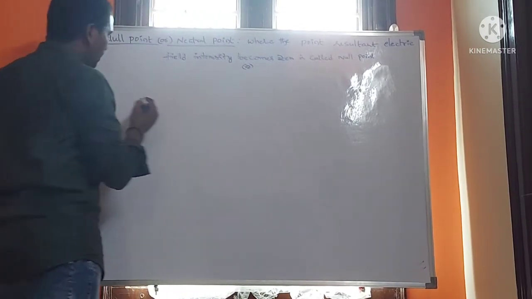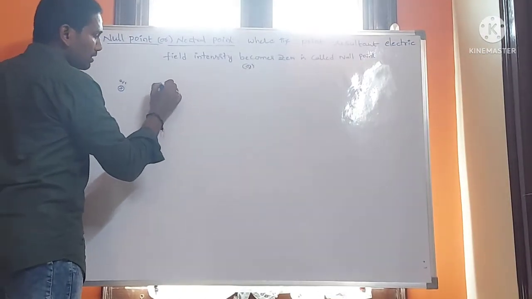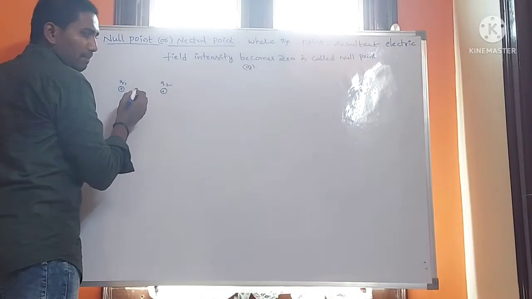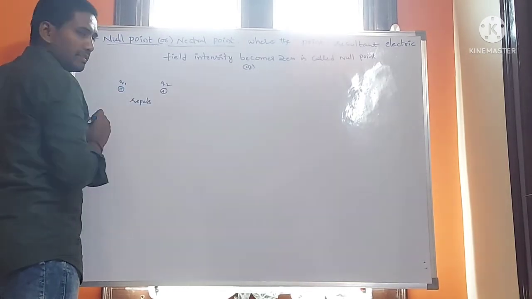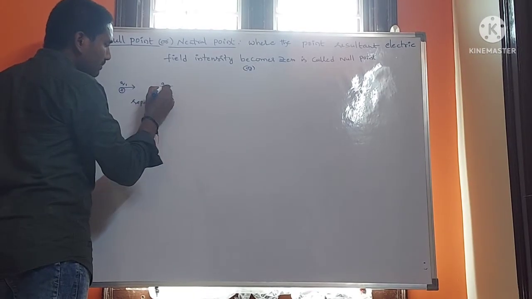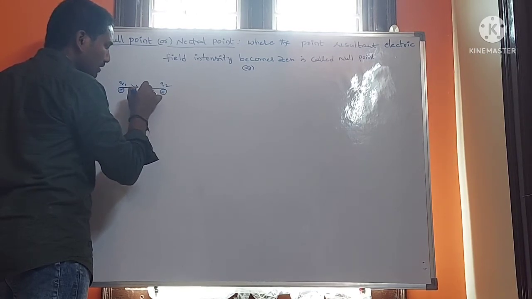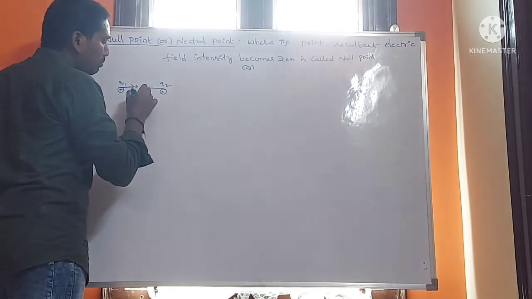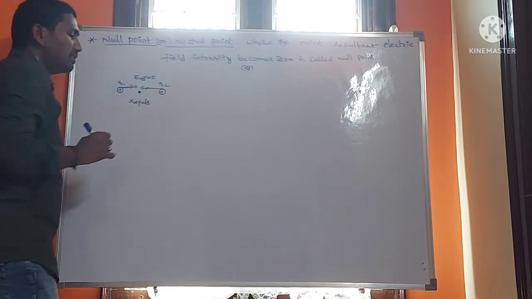For example, here is a positive charge q1, and here is also a positive charge q2. You already know that similar charges repel each other. One charge moves in this direction, another charge also moves in this direction. At one point, the repulsion starts, and at that point the total net electrical field is equal to 0.